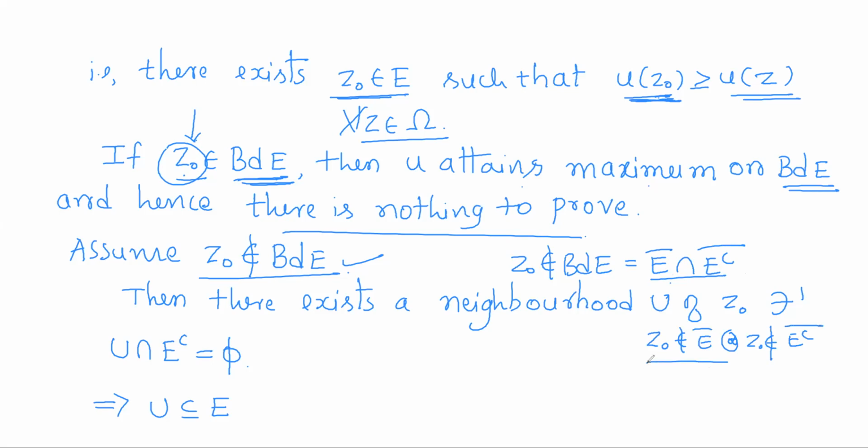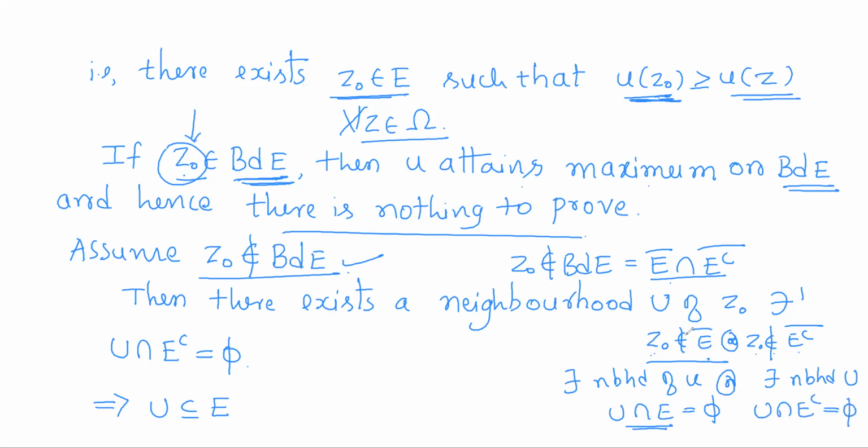So what does it mean? Z naught does not belong to E closure means there is a neighborhood U such that U intersection E is empty, because z naught belongs to E closure if and only if every neighborhood of z naught intersects E. So z naught not belonging to E closure means there is a neighborhood which does not intersect E. Z naught not belonging to E closure complement implies that there exists a neighborhood, say U, such that U intersection E complement is empty.